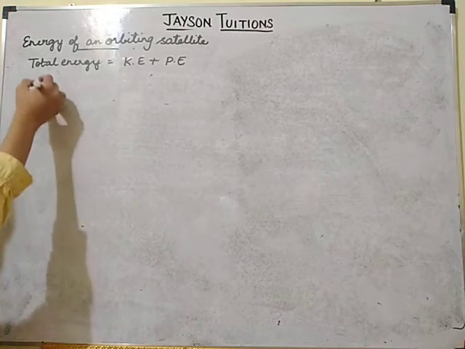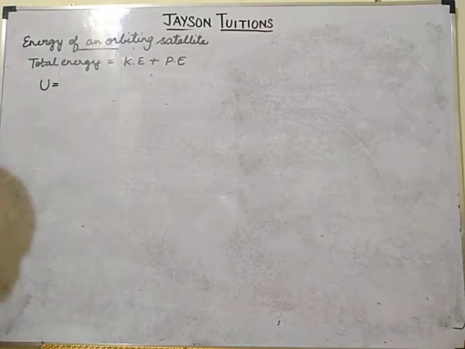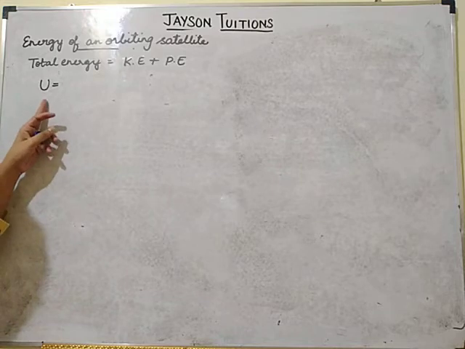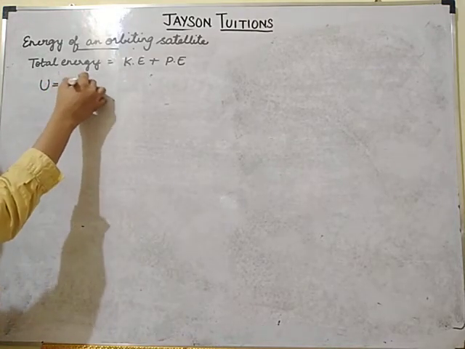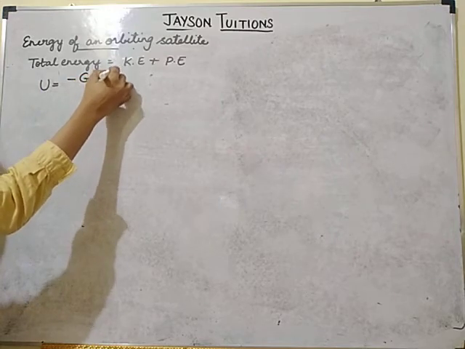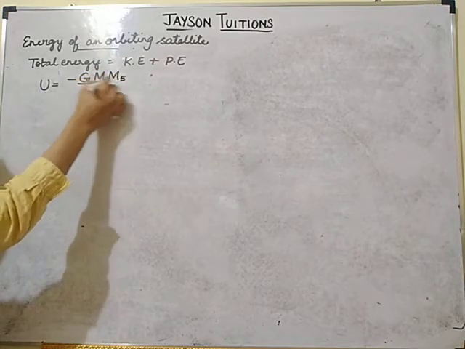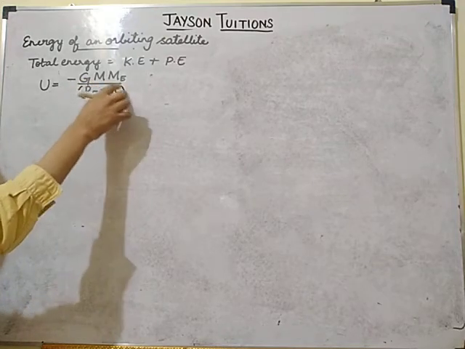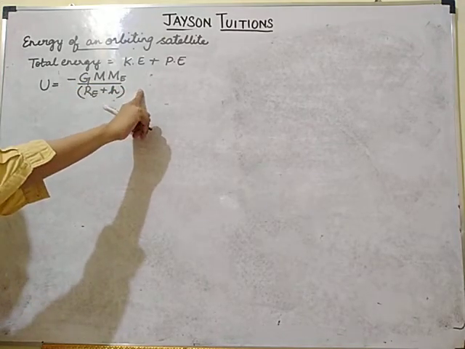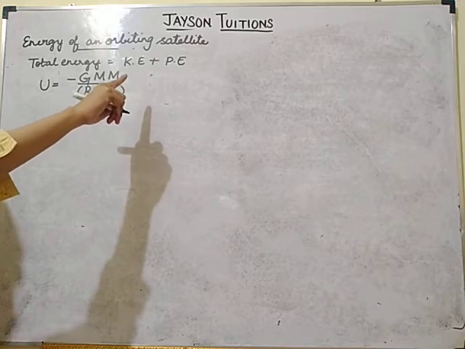First, what is the potential energy? The potential energy symbol is capital U. Potential energy is minus G M into ME divided by RE plus H. If you put RE plus H the whole square, it will become gravitational force.